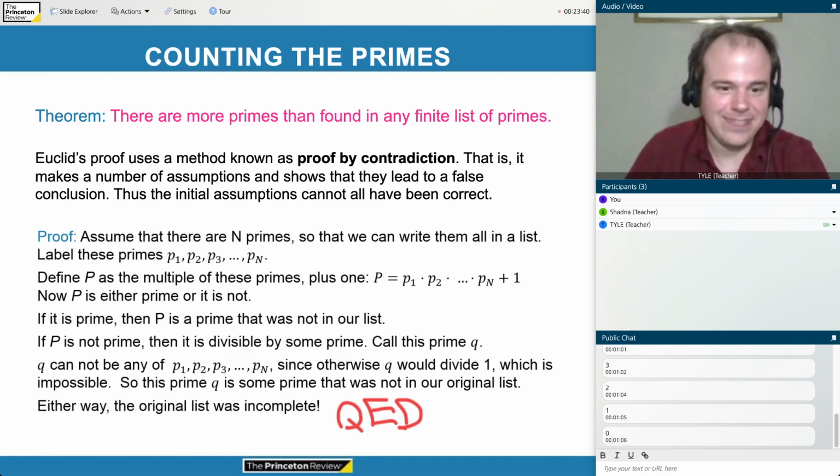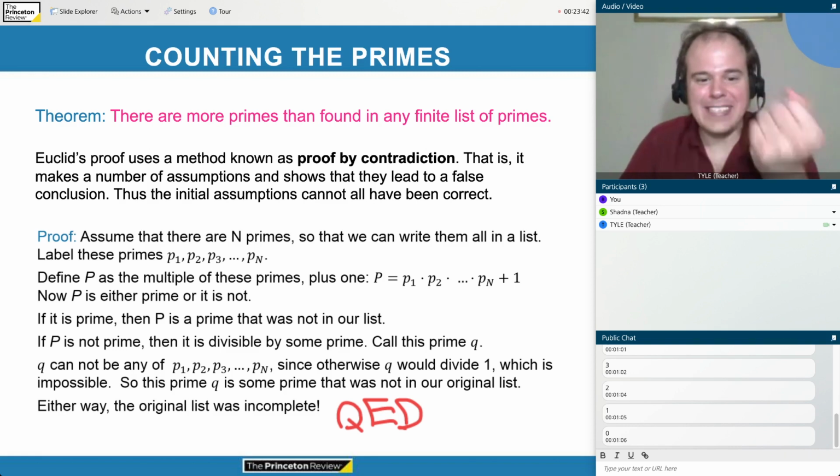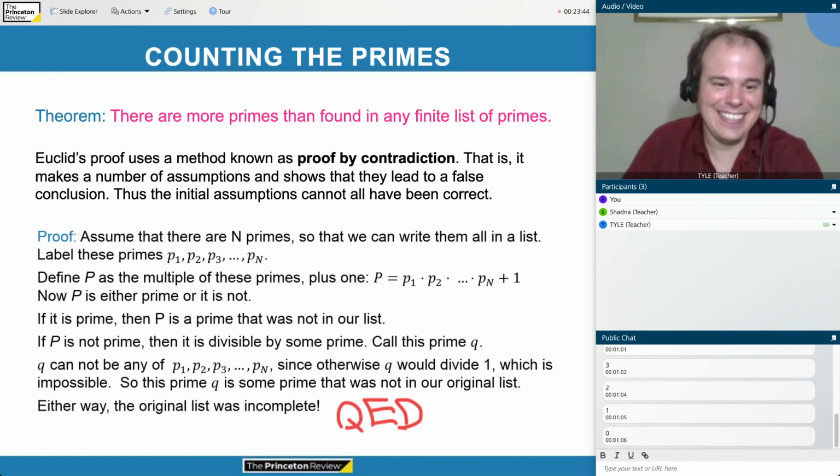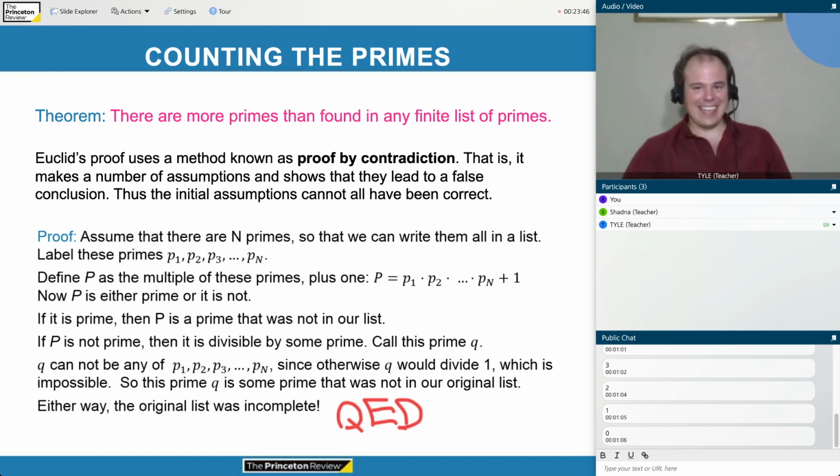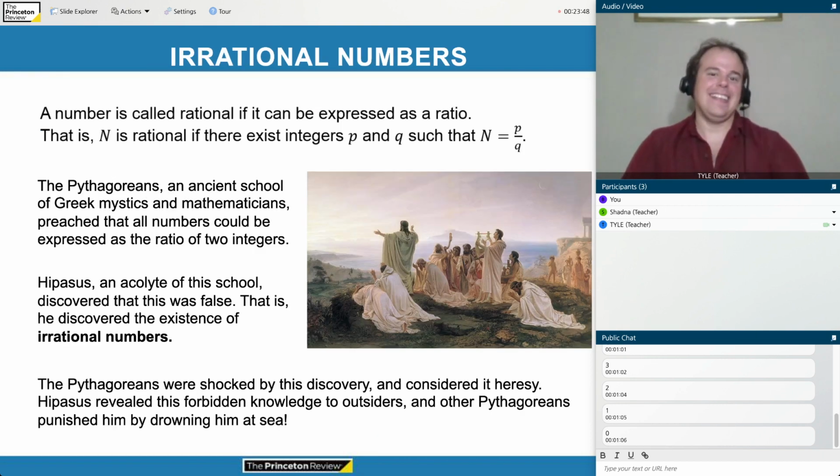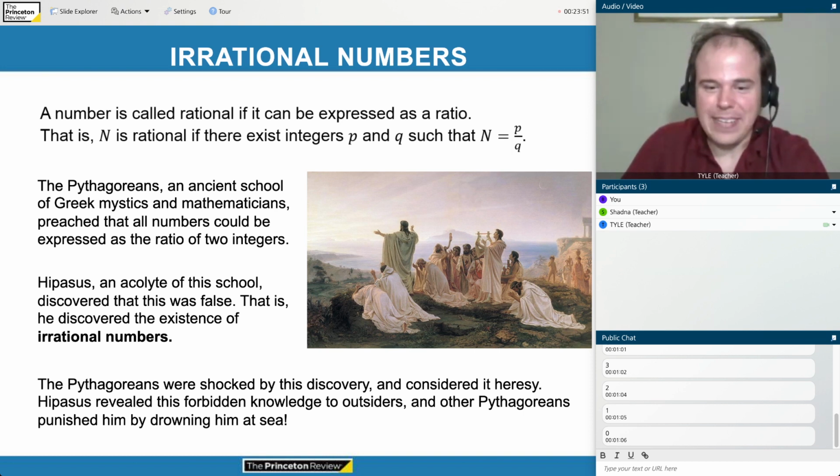All right. This is like a masterpiece of mathematics. Very exciting. Let's talk about another classic example. And remember, please ask any questions you have in the chat.